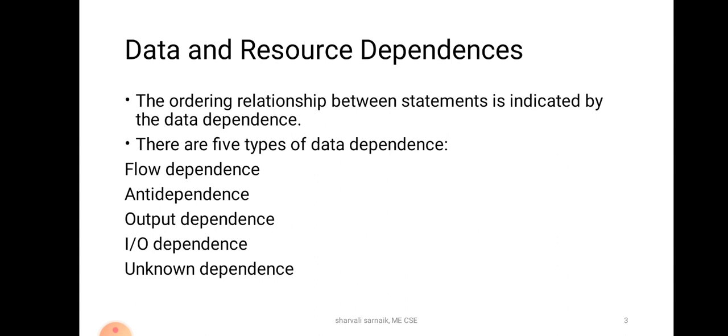Now let us see, there are 5 types of data dependence given below. The first is flow dependence, second is anti-dependence, third is output dependence, fourth is I/O dependence, and fifth is unknown dependence. So these are the 5 types of data dependence. As I said, the ordering relationship between statements is indicated by data dependence.